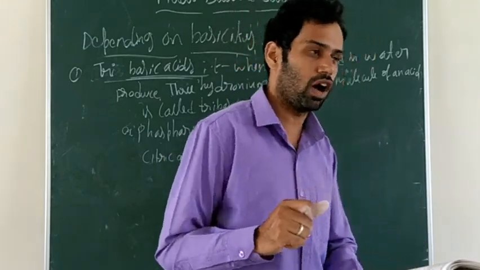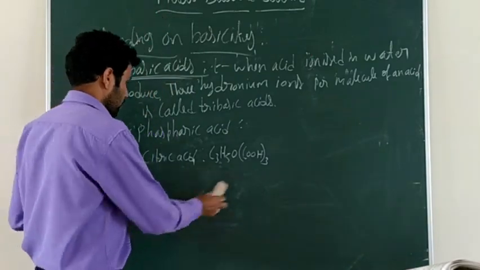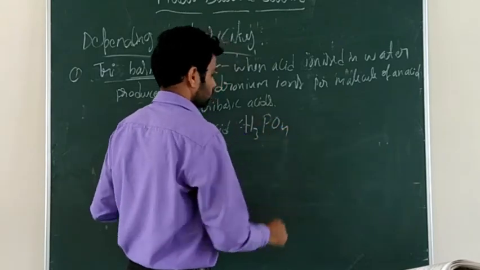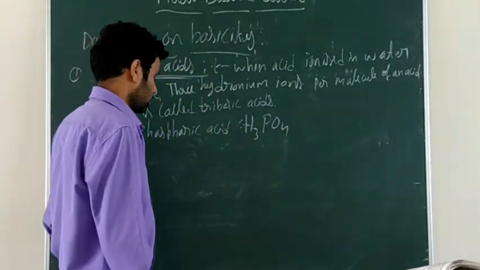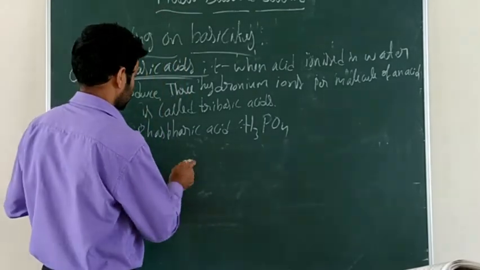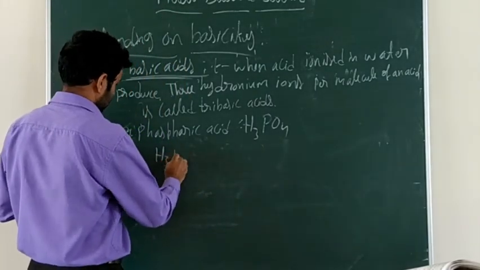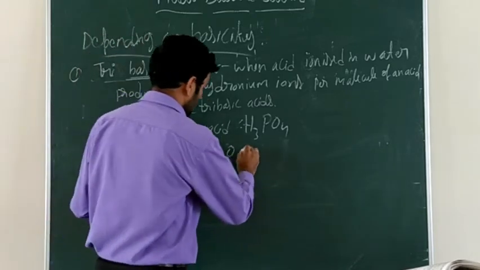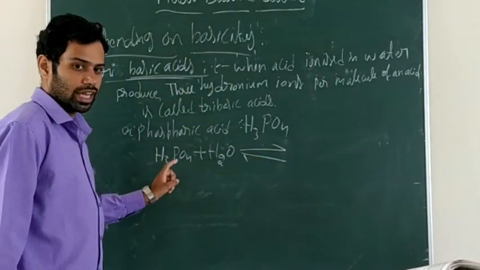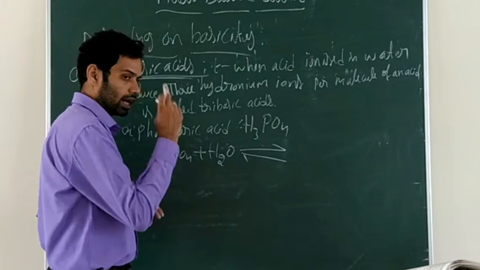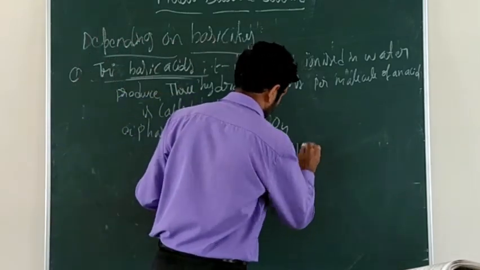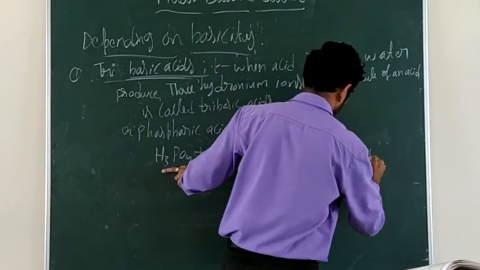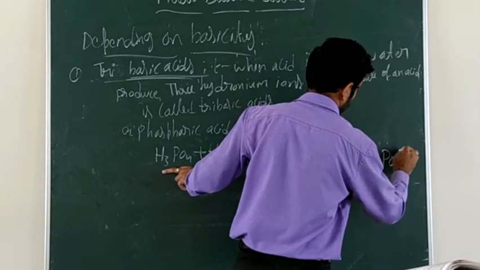How are 3 hydronium ions formed? Let's see that. For example, we take phosphoric acid, whose formula is H3PO4. When phosphoric acid is ionized in water, meaning when you add that acid to the water, first it will form 1 hydronium ion by losing 1 hydrogen atom from the phosphoric acid. So H3O plus, and the remaining will be H2PO4 minus.